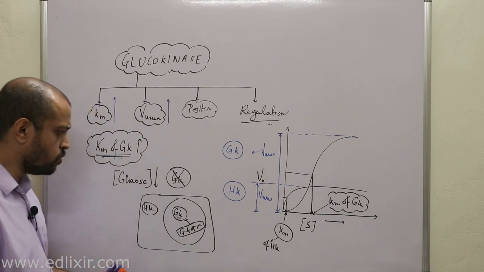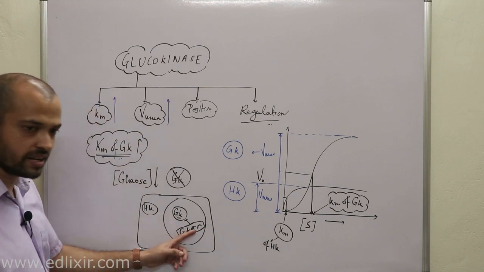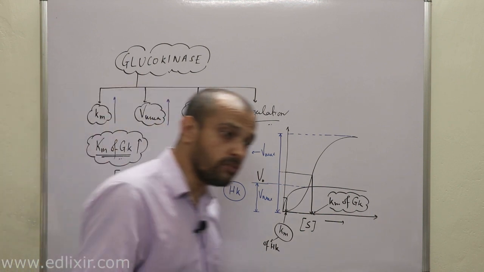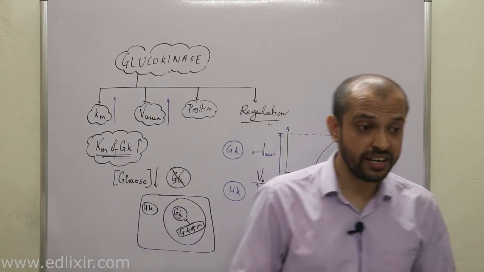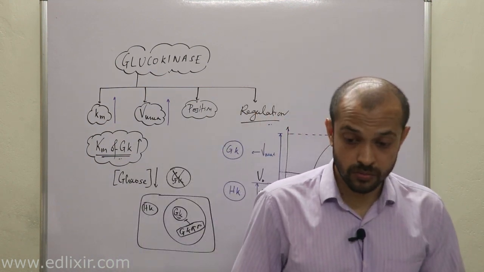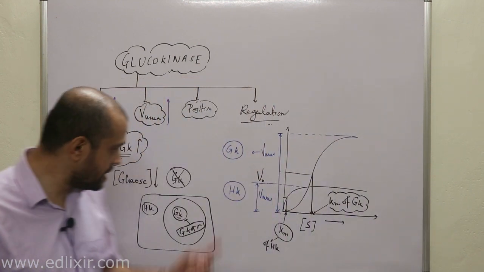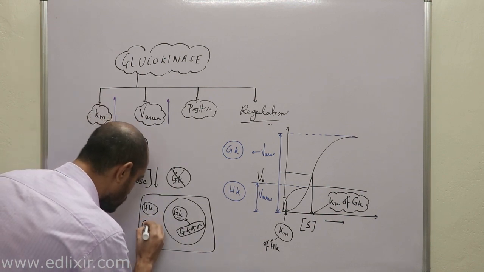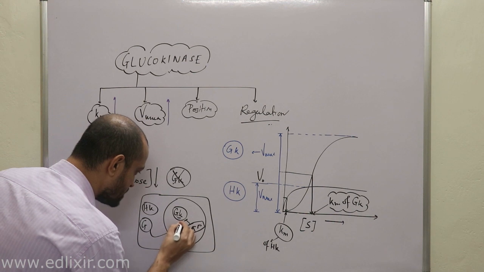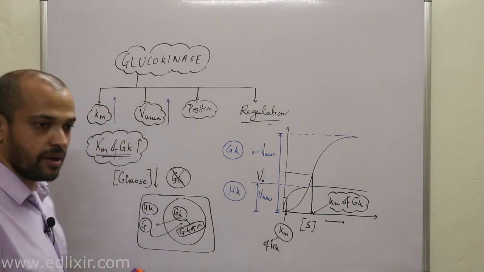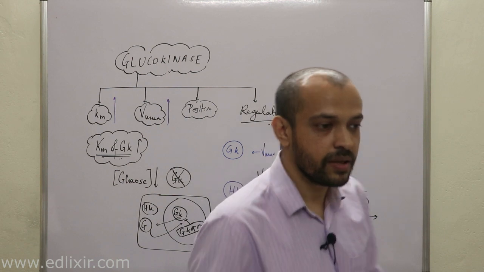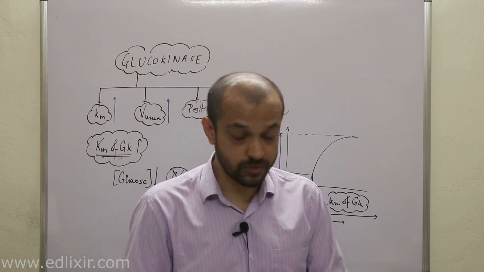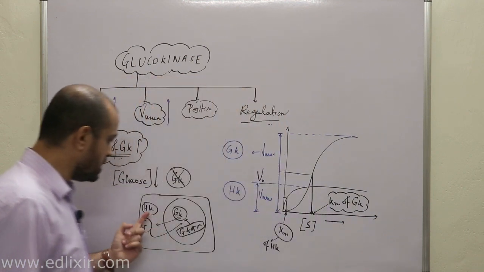Okay, glucokinase actually binds with this glucokinase regulatory protein, and they are therefore kept inside the nucleus. But when more and more glucose comes in, and hexokinase cannot tackle the amount of glucose, then glucokinases will come. Why? Because glucose entry into the cell will activate this glucokinase, and they will come out, but their Km is low. Why? Because a low Km, or a small amount of glucose, will never disturb what?